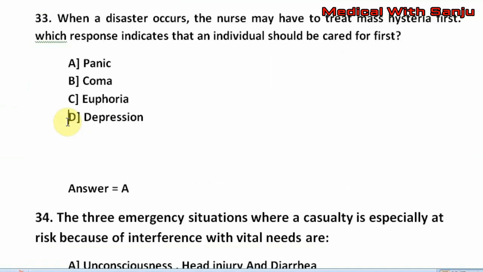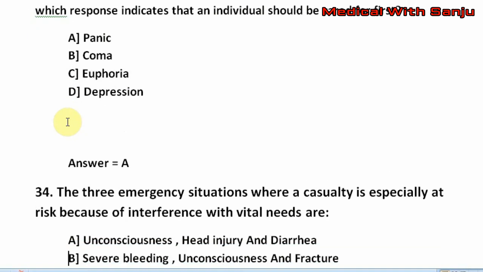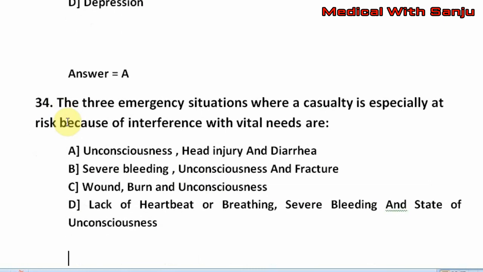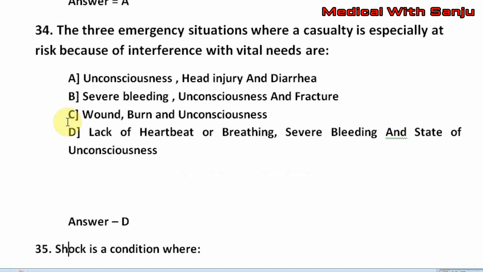Question number 34. The three emergency situations where a casualty is especially at risk because of interference with vital needs are option A. Unconsciousness, head injury and diarrhea. Option B. Severe bleeding, unconsciousness and fracture. Option C. Wound, burn and unconsciousness. Option D. Lack of heartbeat or breathing, severe bleeding and state of unconsciousness. The right answer is option D, that is lack of heartbeat or breathing, severe bleeding and state of unconsciousness.